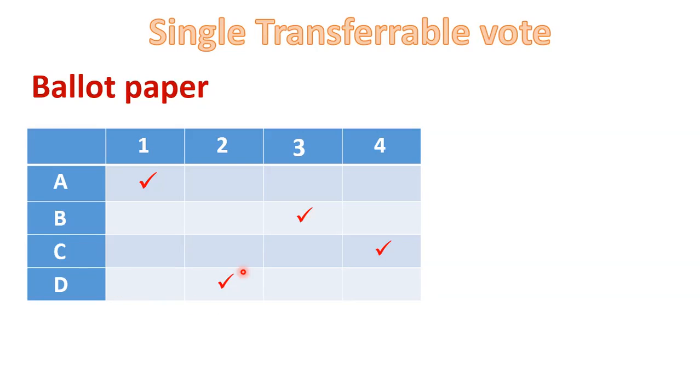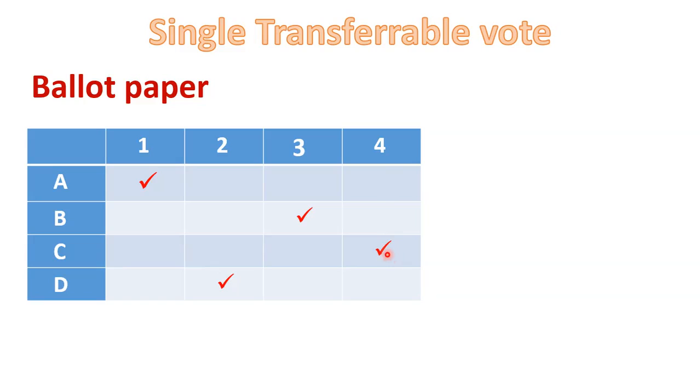Second preference means in case A does not become the president, then according to this voter, D should become the president. D is the second choice, the second preference of this voter. Similarly, B is the third preference of this voter and C is the fourth preference of this voter.